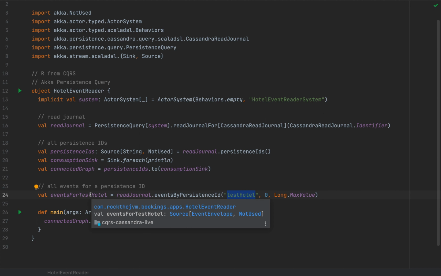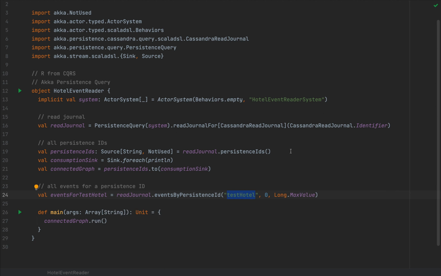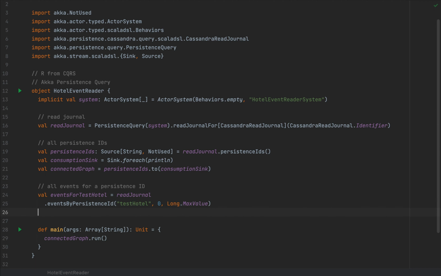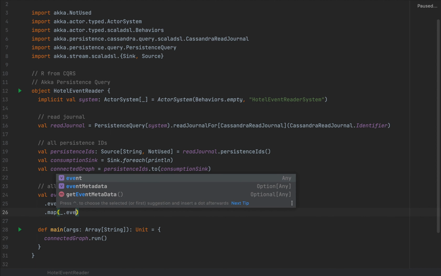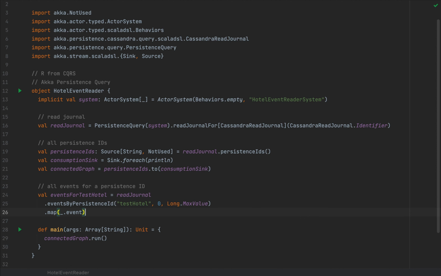Of course, this is also a source, and the source wraps an event envelope, which we'll have to unwrap to obtain the actual event that was persisted. So I'm going to run a map on that. So I'm going to say .map, and I'm going to extract the event out of that event envelope. So I'm going to parse that out.